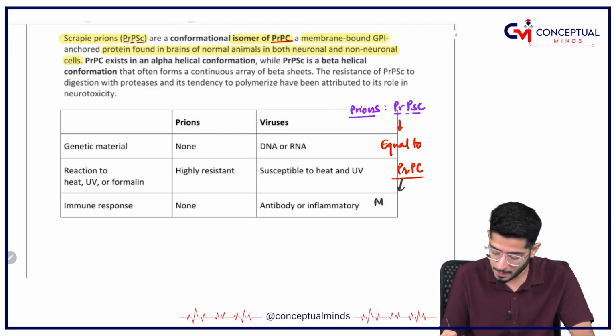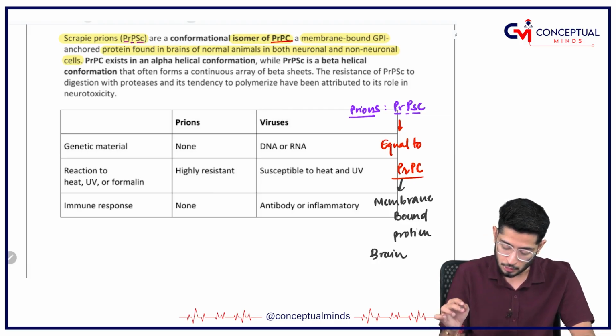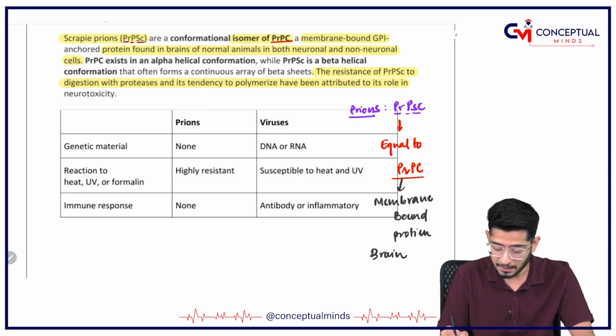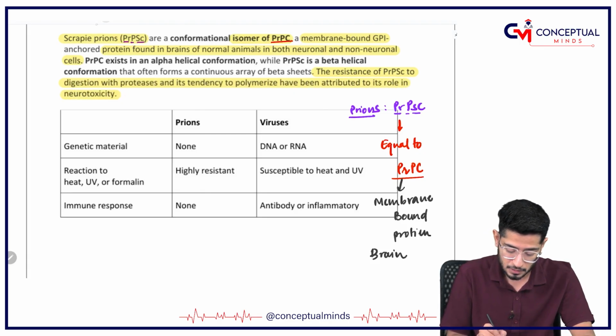It is a membrane bound protein which is found in the brain. Please understand, there is a resistance of PrPSc to digestion with proteases, and its tendency to polymerize attributes its role in neurotoxicity.